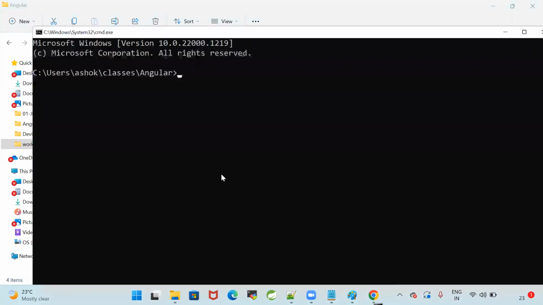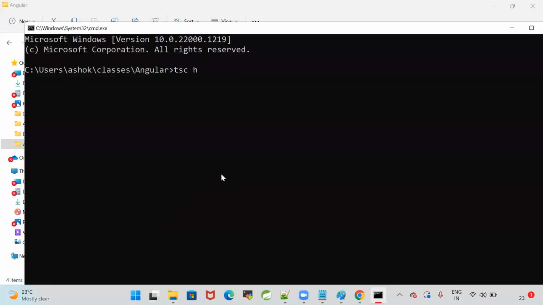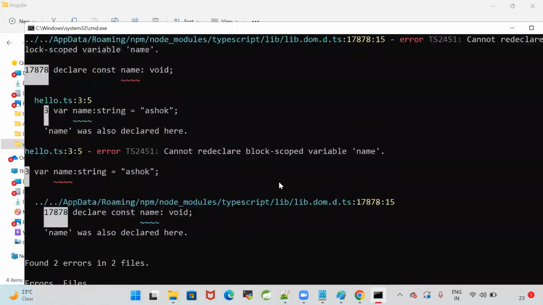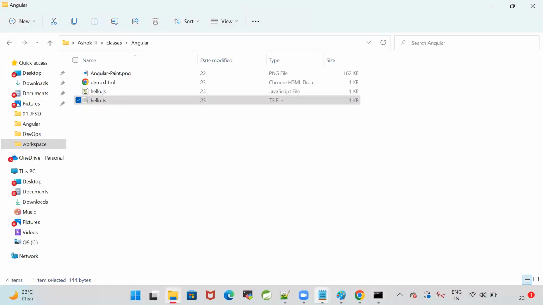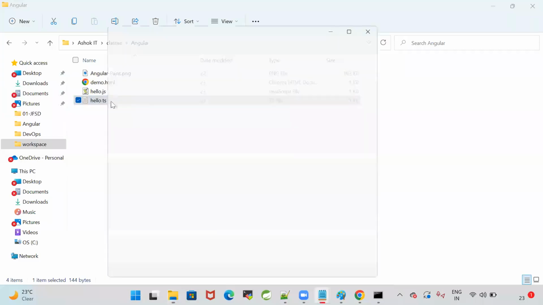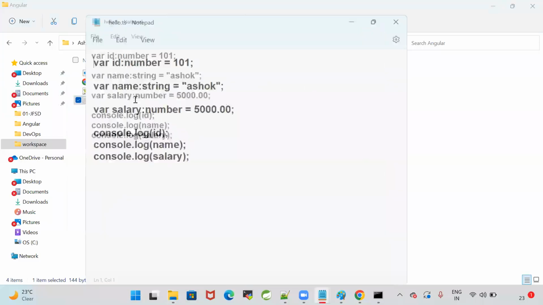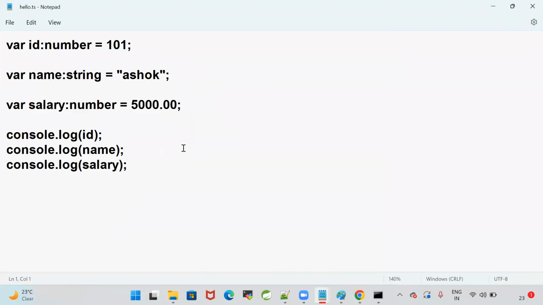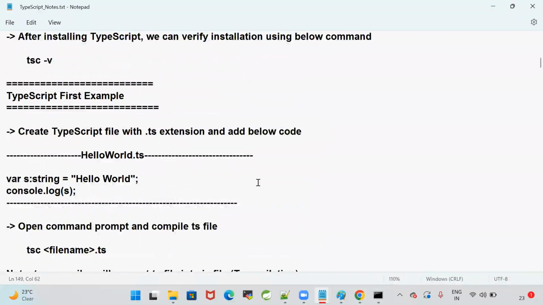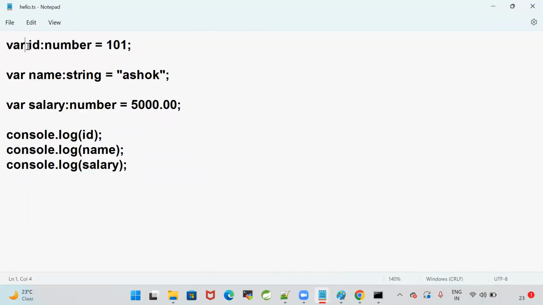Now let me compile that file. tsc space hello.ts. I'm compiling the TypeScript file. What happened? In this TypeScript file hello.ts, id colon number, name colon string, salary colon number. Any mistake guys? Are we doing any mistake in this? No. Var, variable colon data type, variable colon data type.